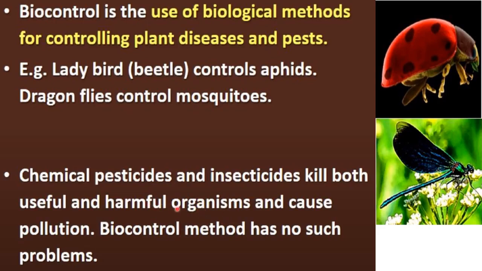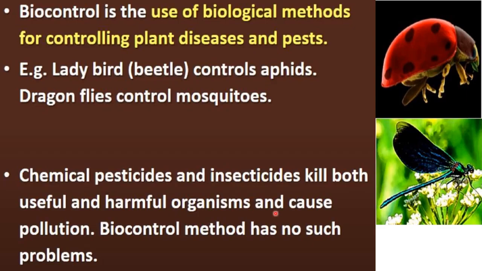So we need to save our biodiversity also. We need to save those useful organisms also, right? That's why the biocontrol method is a good method to protect our crops from the diseases and pests, okay, without causing any harm to useful organisms.